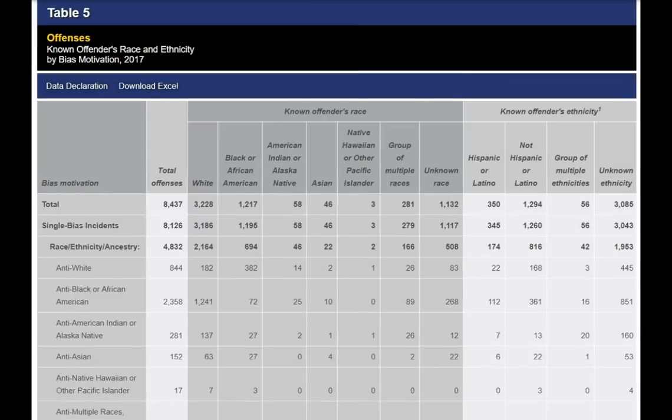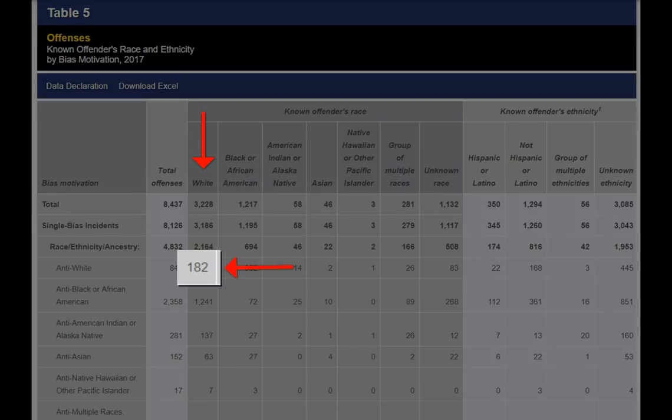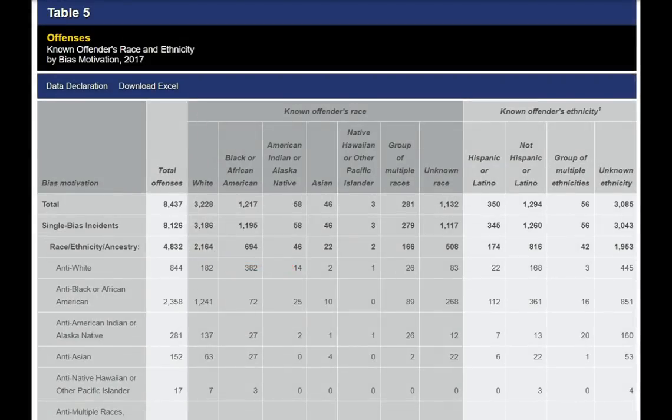Table 4 had mostly redundant information, so we'll go ahead and move to Table 5, which is a pretty interesting table. This breaks down the offender's race and bias motivation. So this allows us to see both the race of the offender as well as who they were targeting. And one surprising thing about looking at this is that you can see sometimes an offender will actually target members of their own race. So if we look at white offenders, we see that there's 182 instances of them committing anti-white hate crimes, which sounds kind of bizarre, but again, the technical definition of a hate crime is to target somebody based on their characteristics.